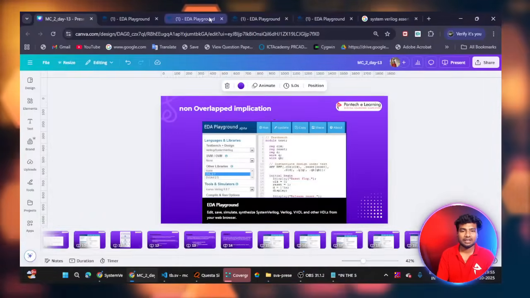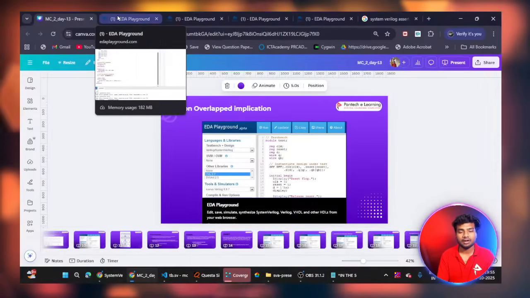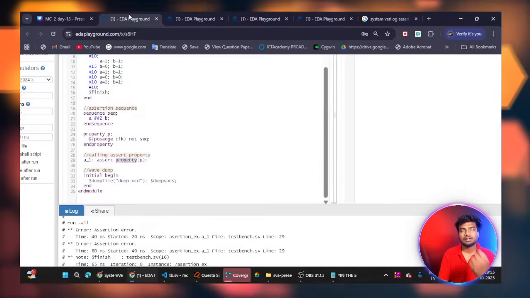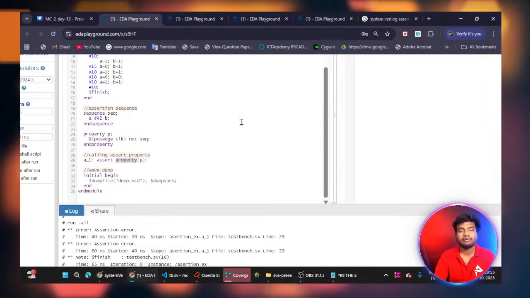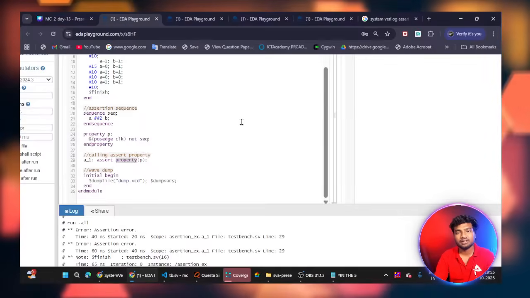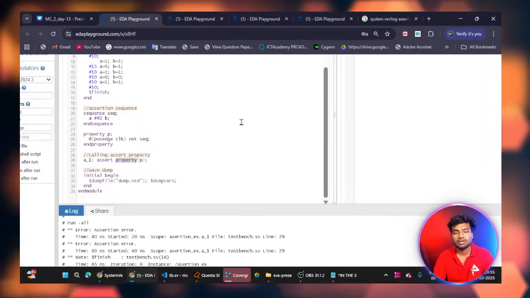So this is how we can use assertion for checking our logic. In the upcoming classes, or else tomorrow, we are going to see the UART protocol. The UART protocol has some conditions, so we will check those conditions using assertion. Okay, so this is for today.